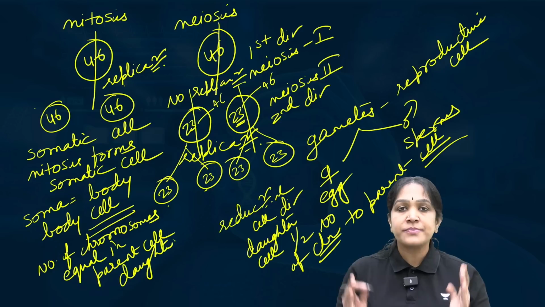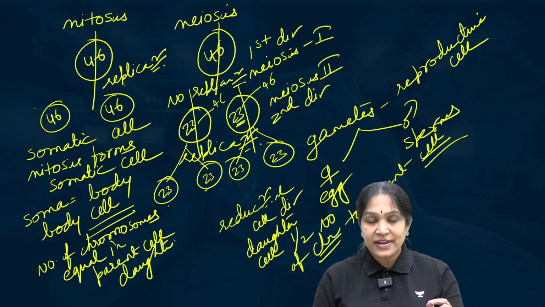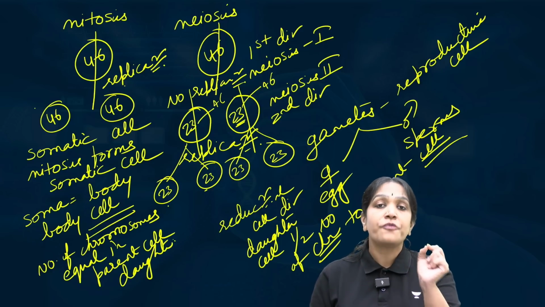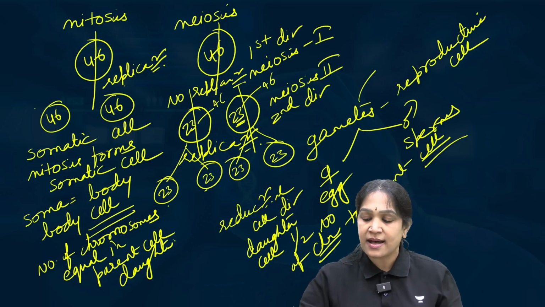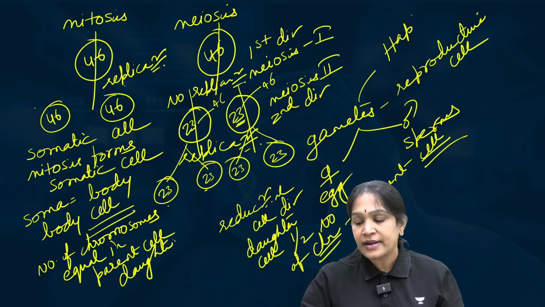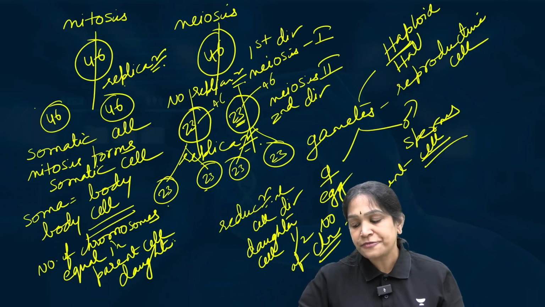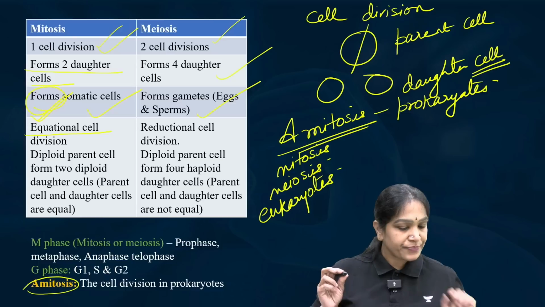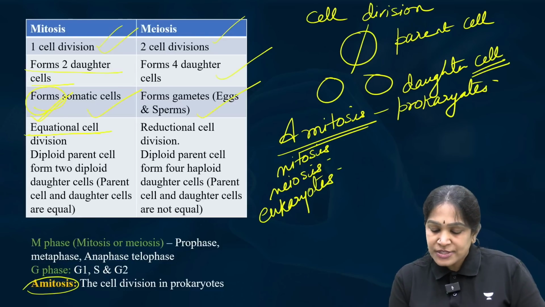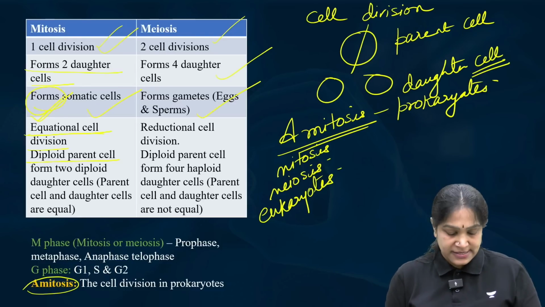So meiosis forms gametes and each gamete will have only half the number of chromosomes as the parent cell. So these gametes are haploid, half the number of chromosomes. Therefore, they are called haploid cells. So this is equational cell division, diploid parent cell.